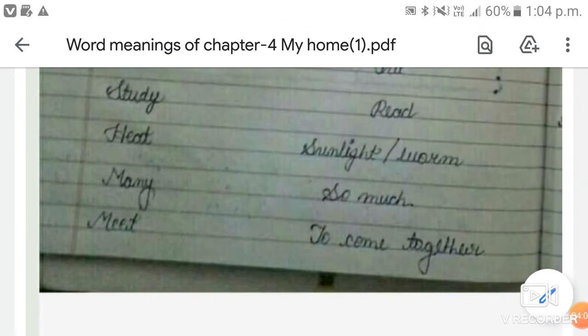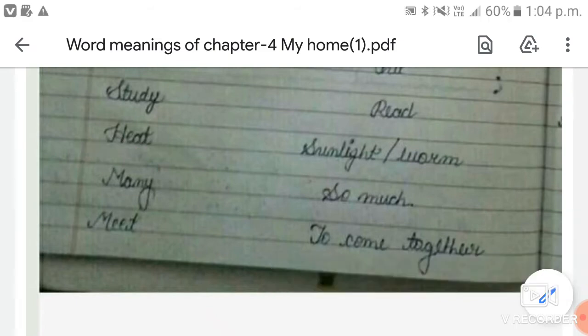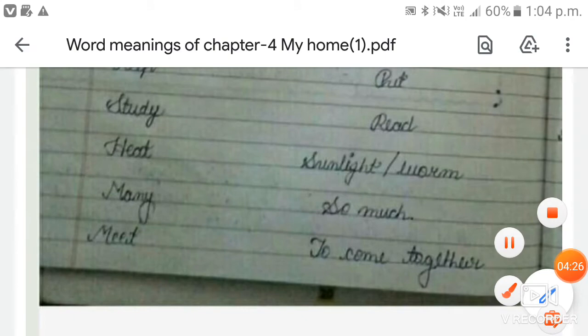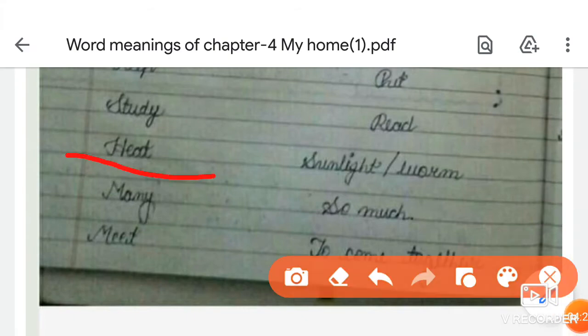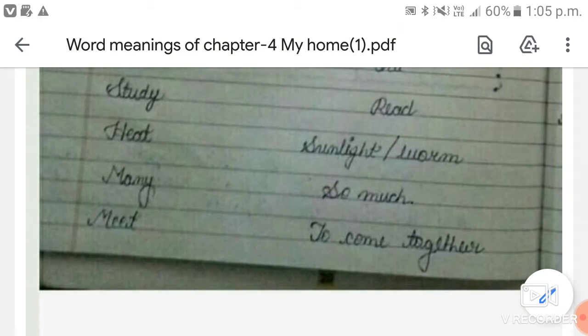The next word is heat. What is the spelling of heat? H-E-A-T, heat. And heat means sunlight or warm. We get heat from the sun in the summer season.